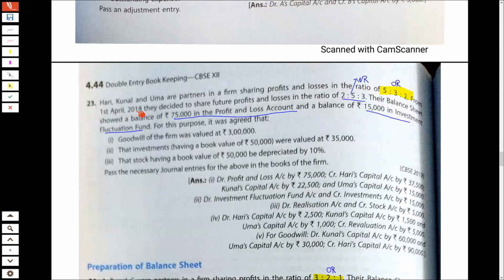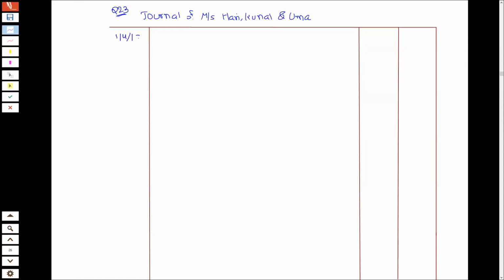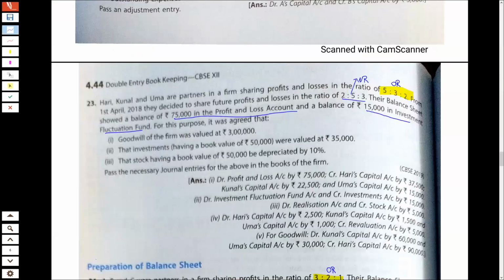So on 1st April 2018, so 1st April 18 को I will distribute profit and loss account. So I will write profit and loss account. It is just for reference. Okay, why I am passing the entry. So I have 75,000 in profit and loss account.